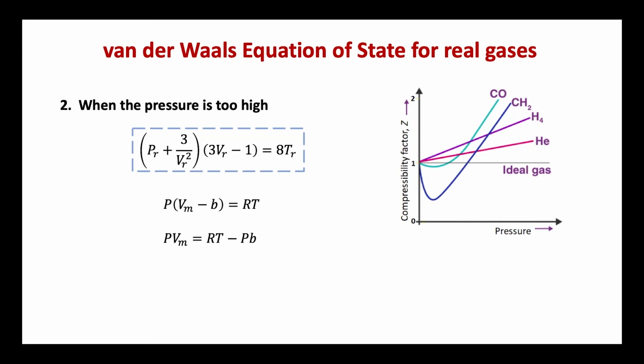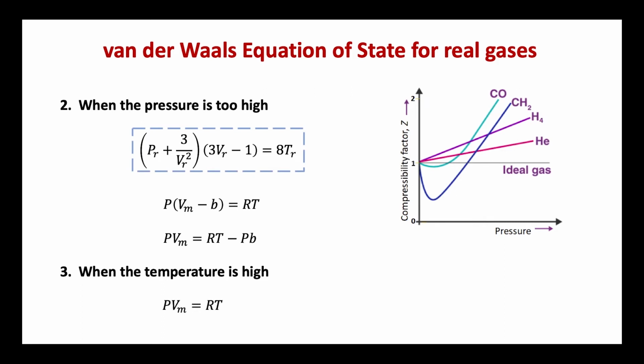At some intermediate range of pressure, therefore, the two effects balance each other. In this range of pressure, the gas shows the ideal behavior. This explains the existence of a small horizontal portion in the isotherms of gases like carbon monoxide and methane, as seen in the figure. The third case is considered when the temperature is high.